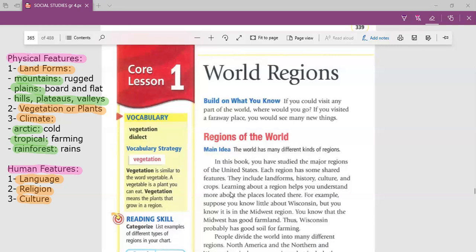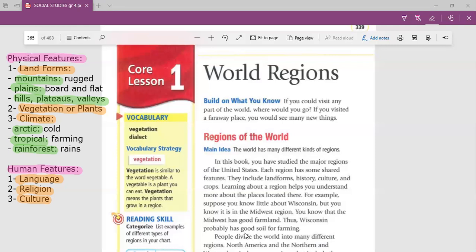So here is, guys, learning about regions helps you understand more about places. How? For example, we didn't know much information about Wisconsin, but we know that the state of Wisconsin is in the Midwest. We already know that the Midwest has good farmland, so Wisconsin also has good soil for farming. So if you learn more about the physical features and human features of each region, you could easily understand the description of this region.